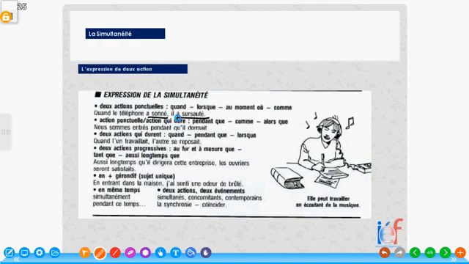Look at the next line. Action ponctuelle, action qui dure. Now, when an action lasted a little while and the other one was just at the moment: nous sommes entrés pendant qu'il dormait. One action had been going on, that is the action qui dure, and another one just happened. So it means nous sommes entrés pendant qu'il dormait.